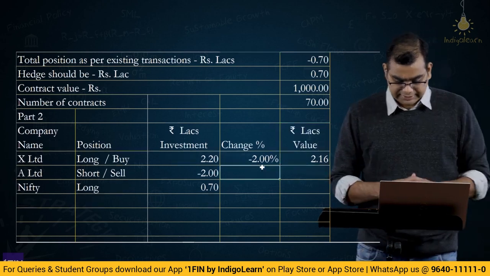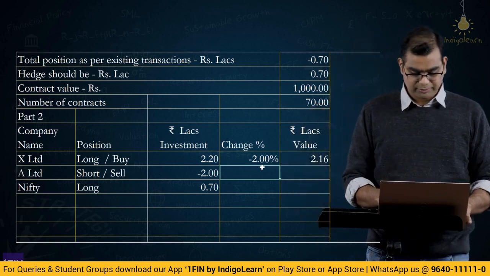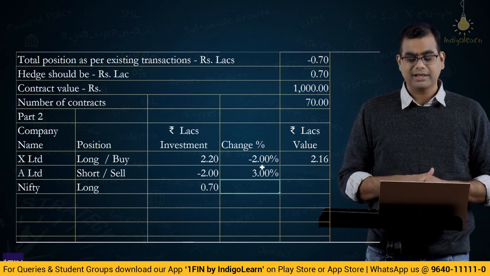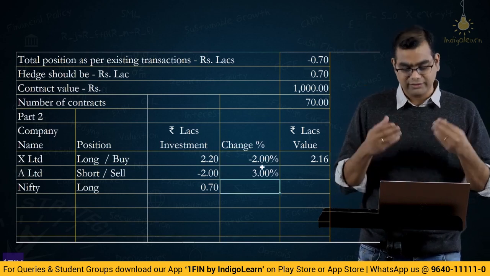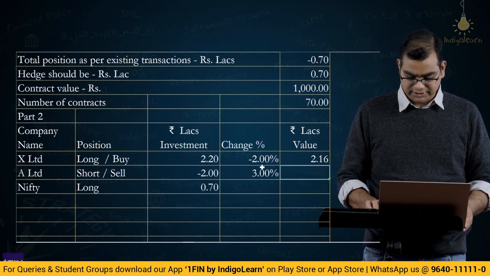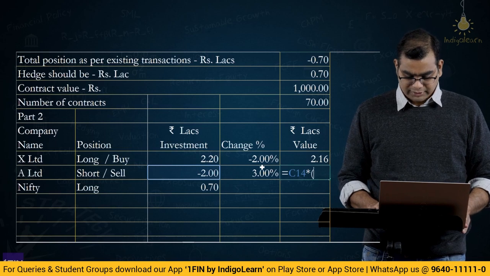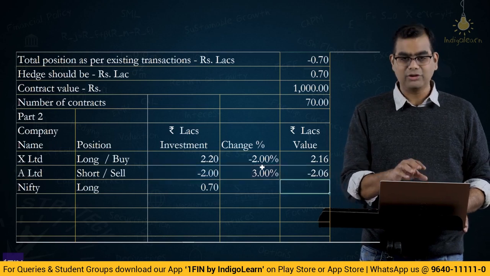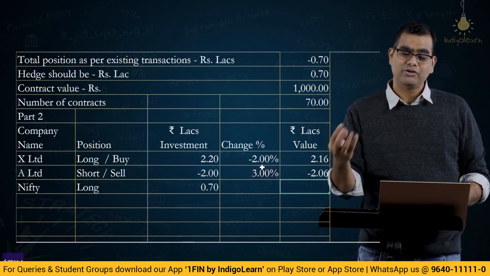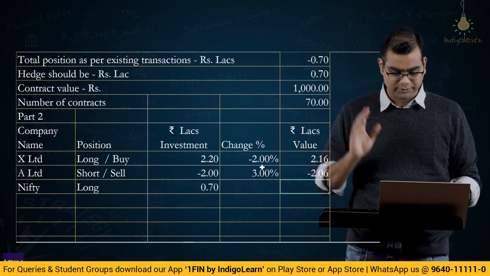Then A Limited appreciated by 3%. It appreciated by 3%, but then what has he done? We have actually shorted it, so we have lost there. So what is the value of the investment? This is minus 2% into 1 plus 3%. So your portfolio where you have shorted 2, you have lost another additional 0.06. You shorted 2 lakhs, you lost another 6,000 rupees.